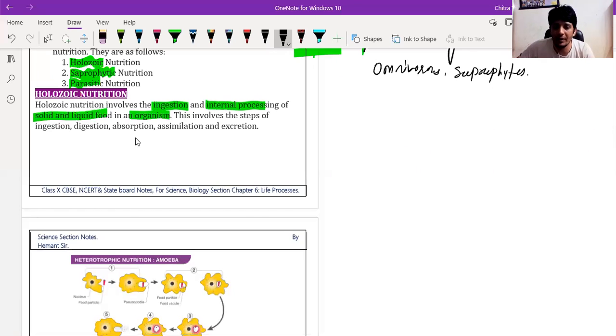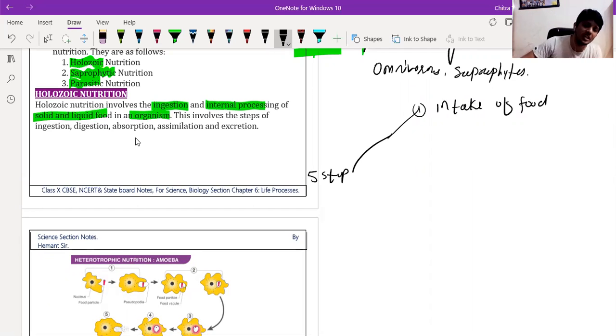There are 5 steps. Number 1 step, we have intake of food. That food may be in liquid or solid state. This process, intake of food, is called ingestion.